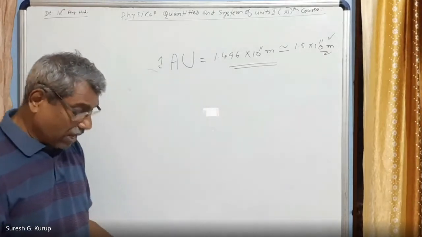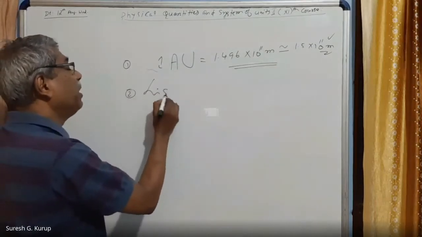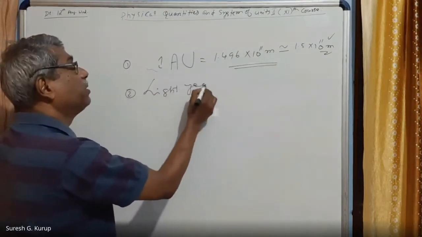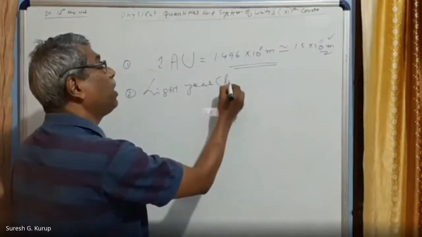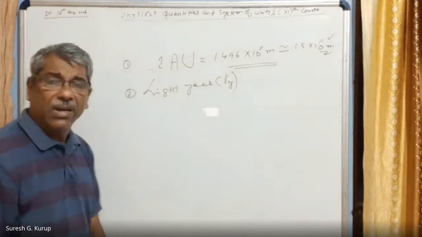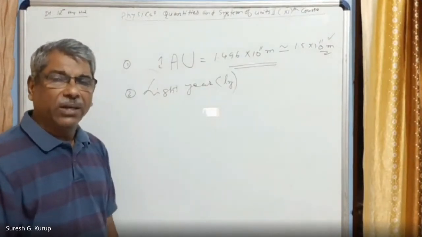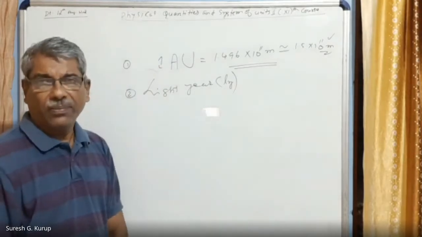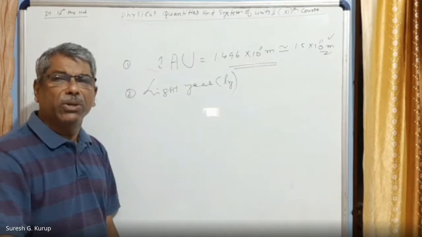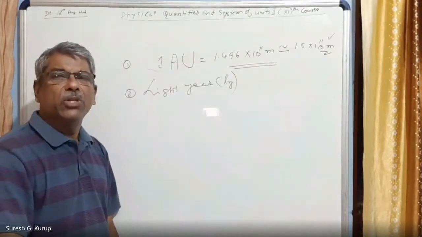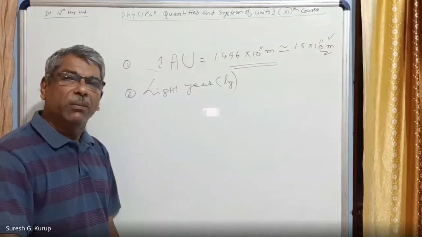Another unit is light year. Light year is symbolized by small l and small y. One light year is the distance traveled by light in 1 year. What is the velocity of light? Velocity of light is 3 into 10 raised to 8 meter per second. That means in 1 second, light travels 3 into 10 raised to 8 meters.